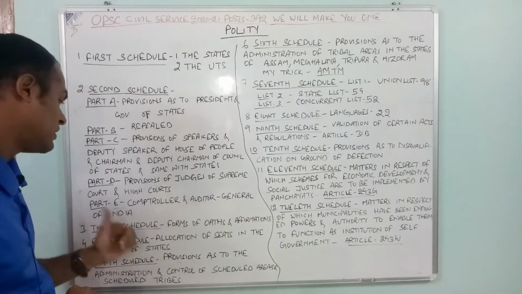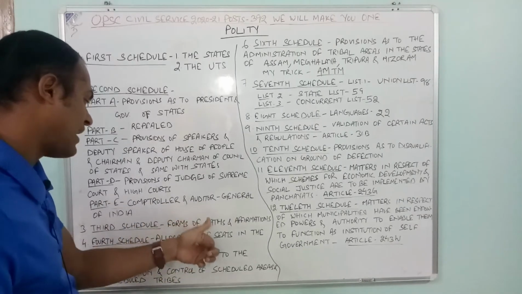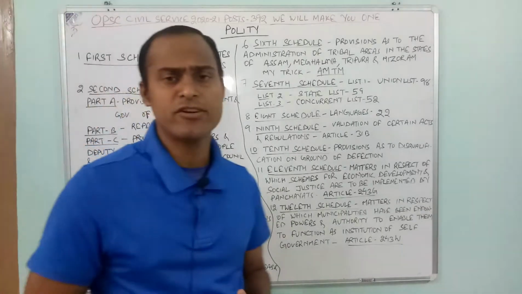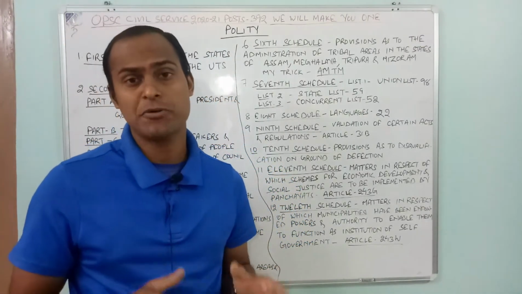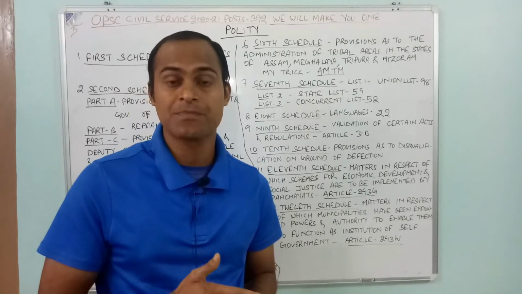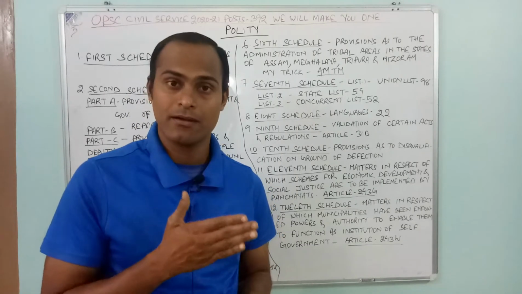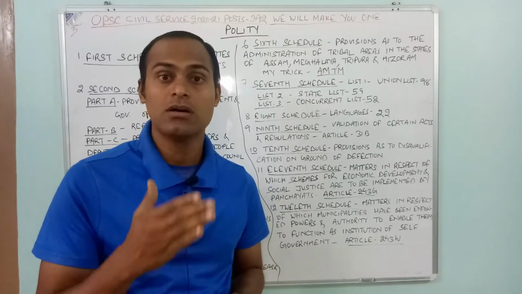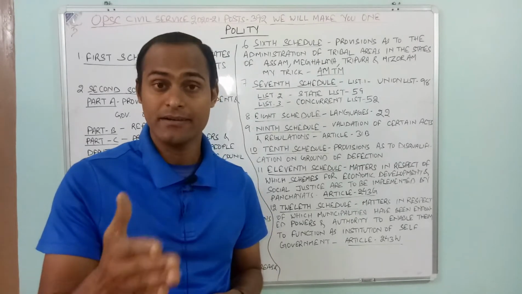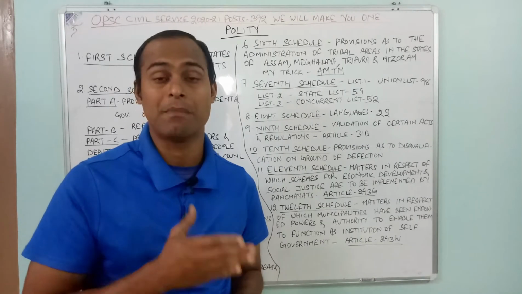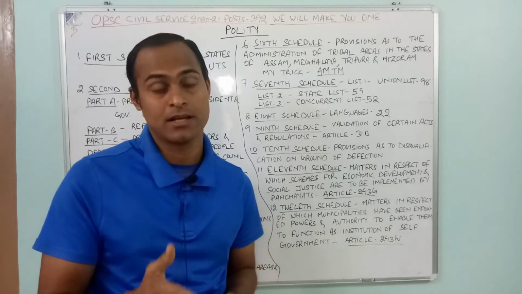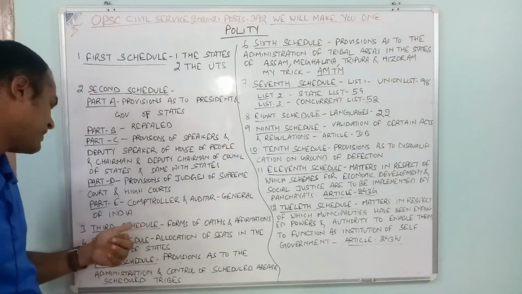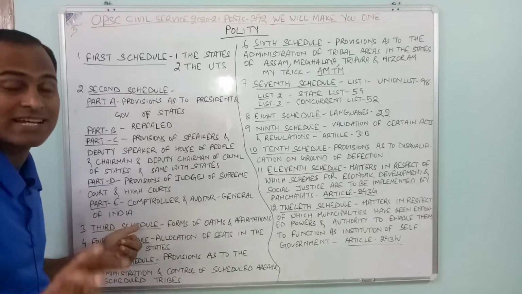Then third schedule is forms of oath and affirmation. It is related to all the oaths and affirmations by the President of India, the Prime Minister, the Vice President, all the judges of the Supreme Court and High Courts, and the MPs and MLAs. All of this comes under schedule 3 of the Indian Constitution.